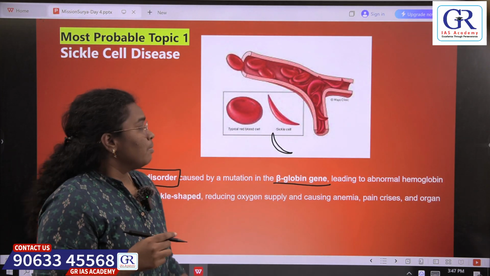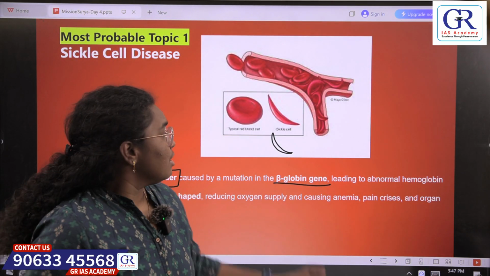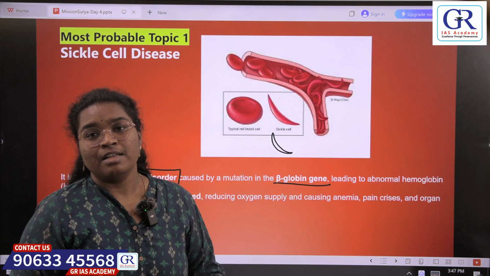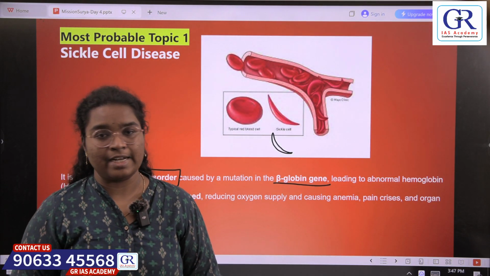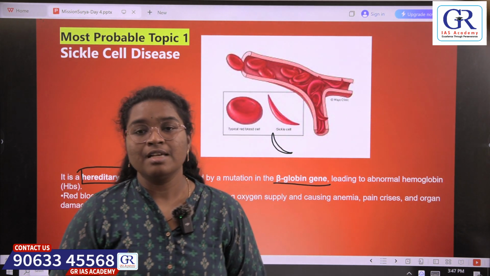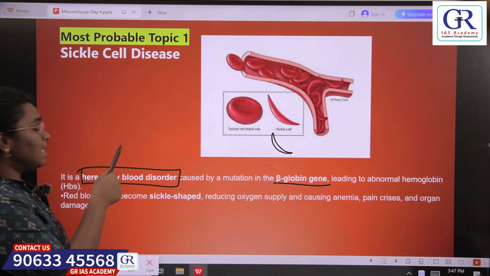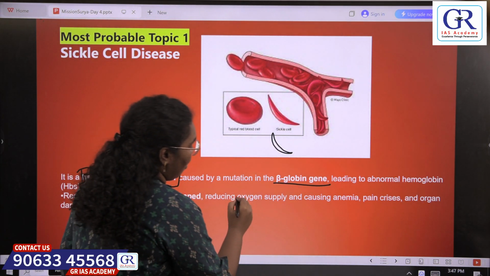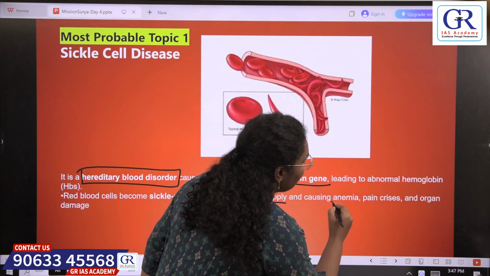And also, because of the sickle shape, the lifespan of the red blood cell reduces. A normal healthy red blood cell lives up to 120 days, whereas sickle cell has lifespan of only 20 days. And due to the reduction in number of red blood cells, severe anemia occurs. So basically, in the sickle cell disorder, oxygen supply to the organs reduces, severe anemia occurs.